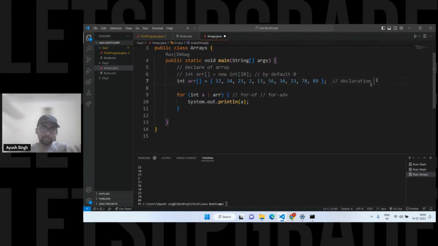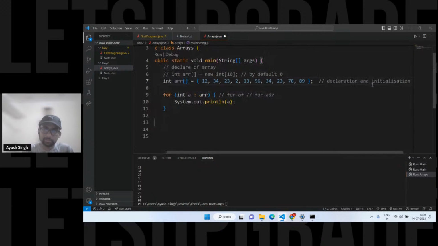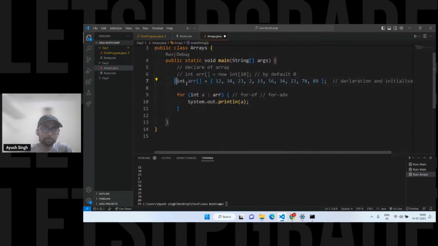In C++ we generally don't use arrays, we use vectors, the alternative to arrays. Generally this is not used, but somewhere you can see this as well. So here I am declaring an array. This code I have commented, so you can delete it. Now this is the array, these are the elements. At the same time I am giving the values also. I'm not using any indexes, but I'm giving the elements.